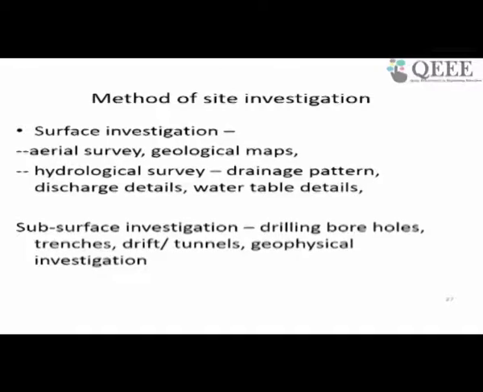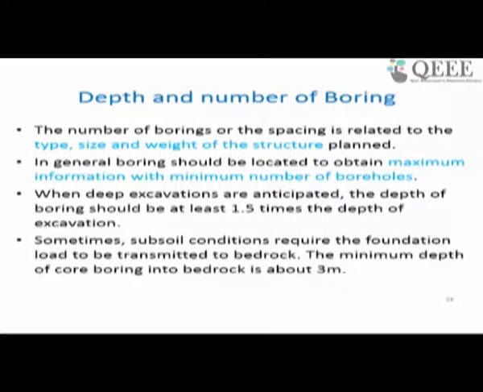One is basically the surface investigation, where we use some photographs, aerial surveys or hydrological surveys, drainage pattern, discharge details, water table details, etc. The other is the subsurface investigation, where you actually drill holes, make some trenches, drifts, or some kind of geophysical investigation. So, there are two aspects. One is surface investigation, another is subsurface investigation. So, we will focus mostly on the drill hole first. Now, the most common investigation practices require some kind of boring.